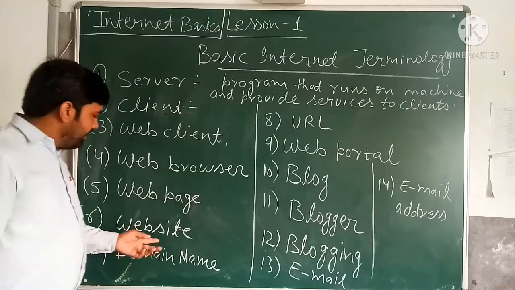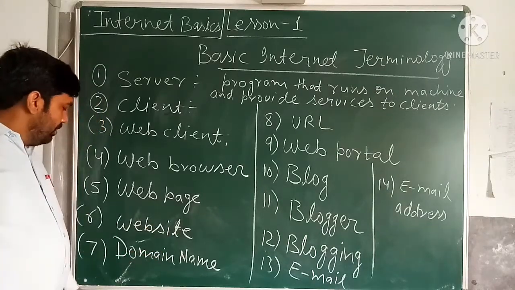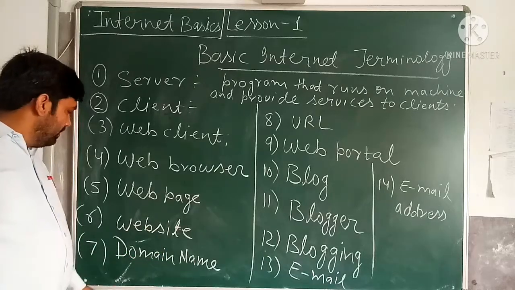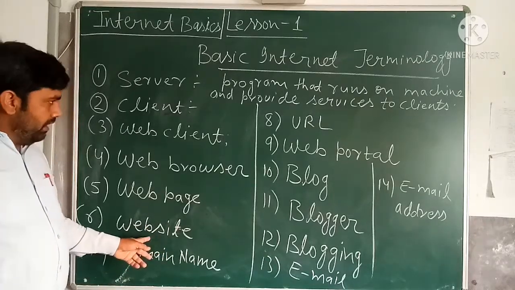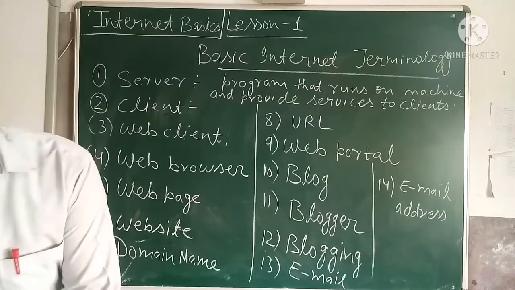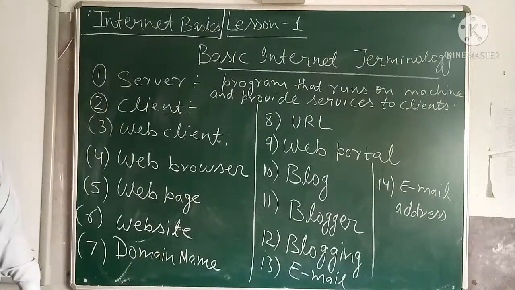And every website has a unique address, which is called the URL. So URL means the URL of the home page of the website. URL is the uniform resource locator, which we also discussed. Next is the domain name. The domain name is a unique name given to each website. Each website has a unique name, which is called the domain name.